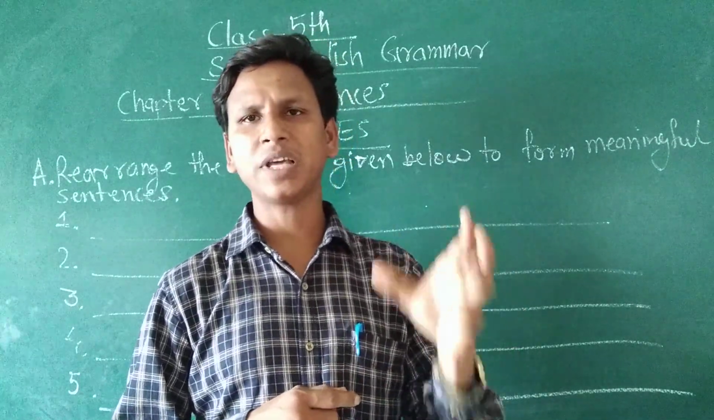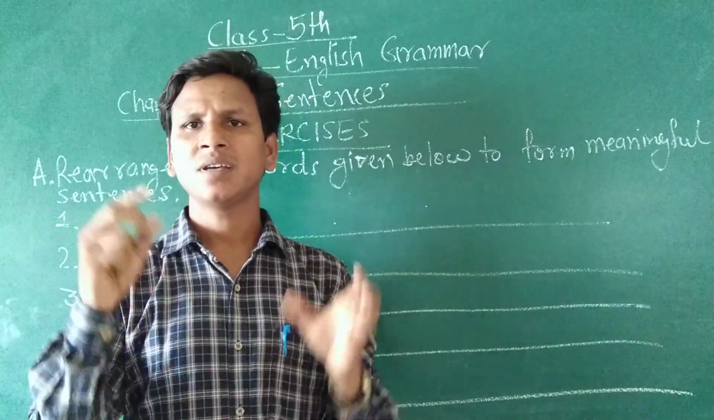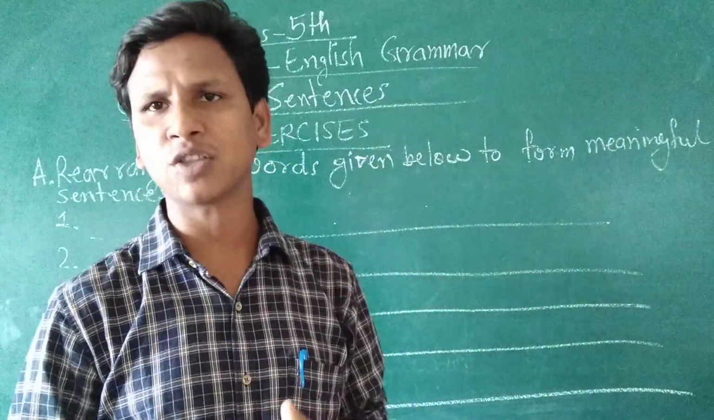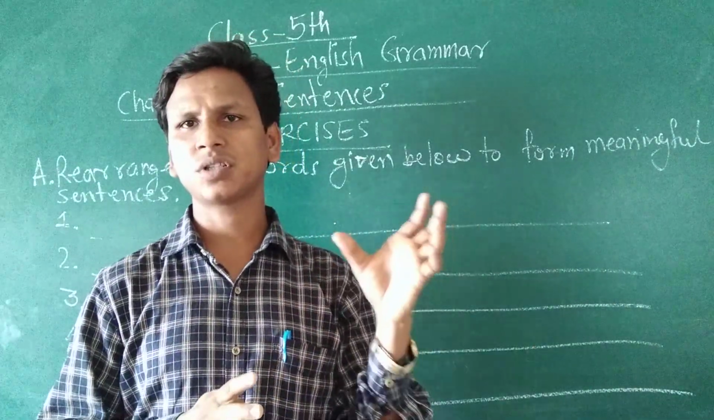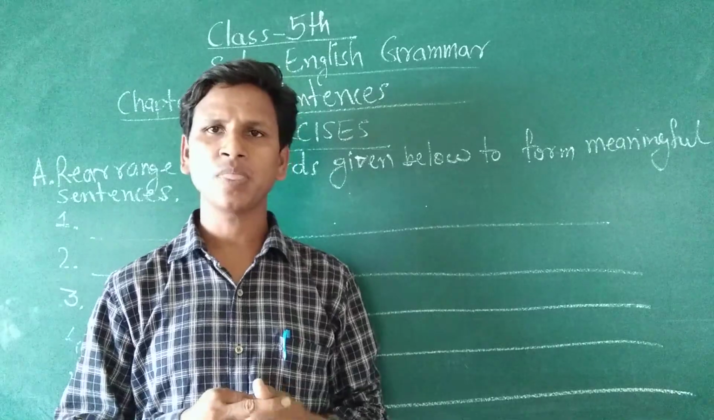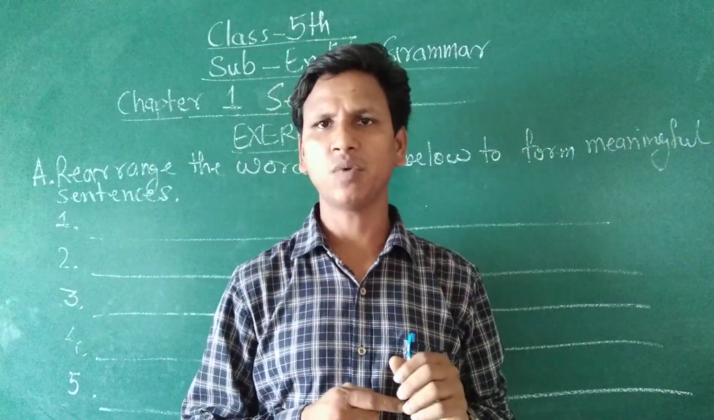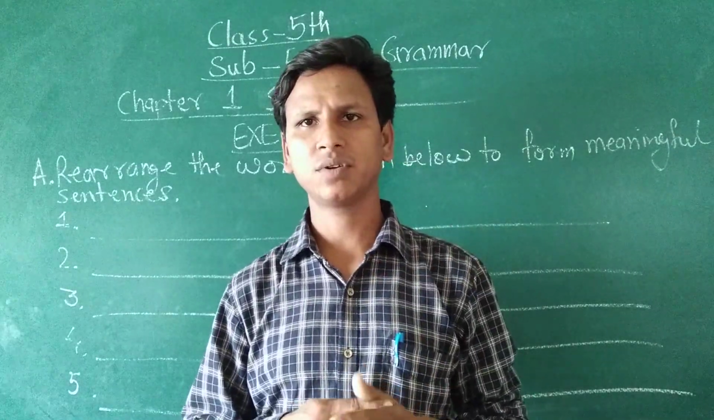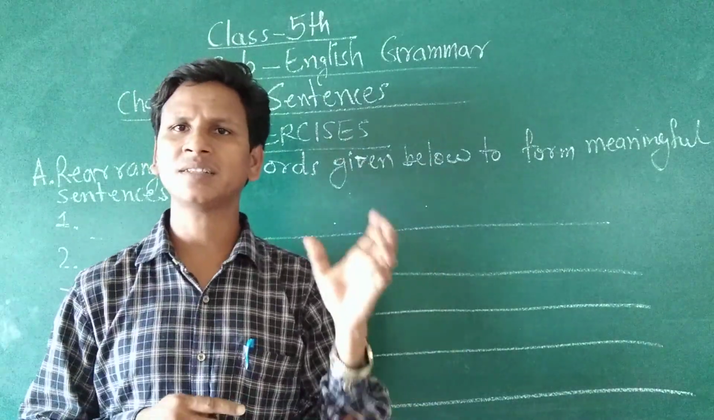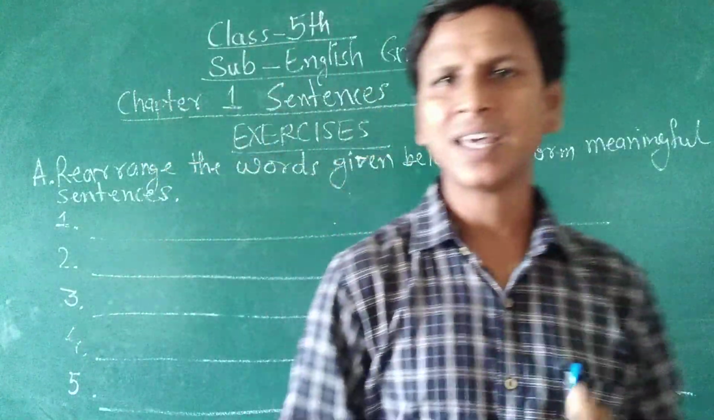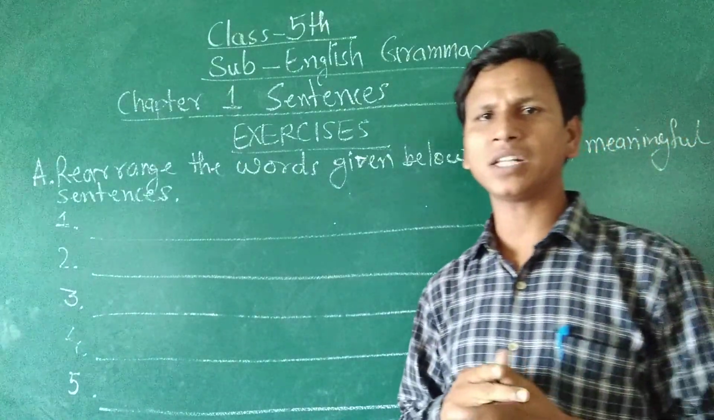जब हम sentence लिखते हैं तो उसमें सबसे पहले हम subject लिखते हैं. Subject means sentence में जिसके बारे में बात हो रही है. जिस किसी के बारे में बात हो रही है उसको बोलते हैं subject. Then after subject we have to write verb. Verb means action word. Verb tells us action. Then after verb we have to write other words.